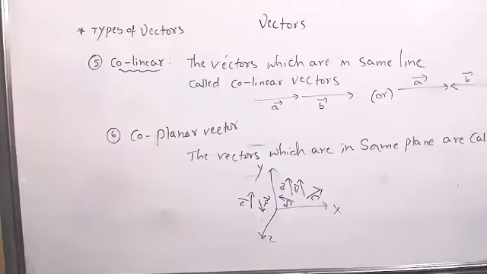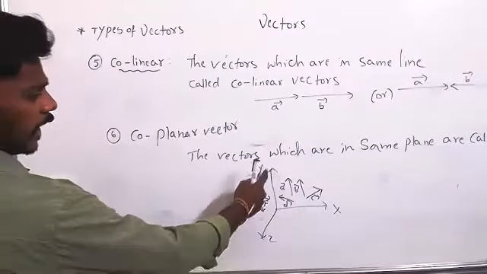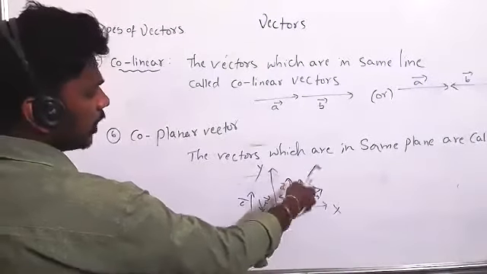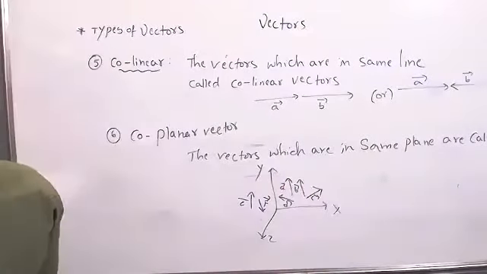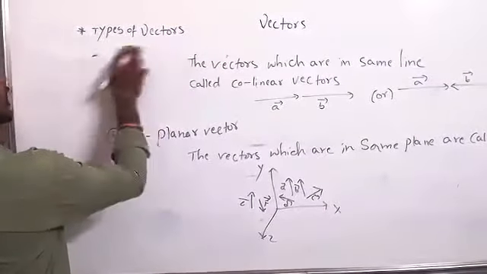You know that type of vectors, right? Yes, sir. Sir, I didn't understand the coplanar vector. Coplanar vectors means the vectors which are in the same plane. Suppose if you take the xy plane, in that plane so many vectors are there. Those vectors are called coplanar vectors.